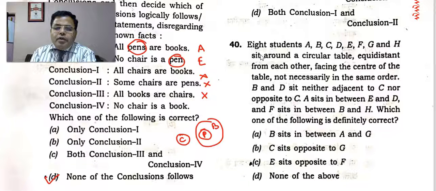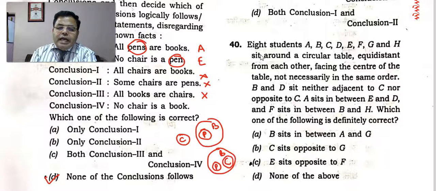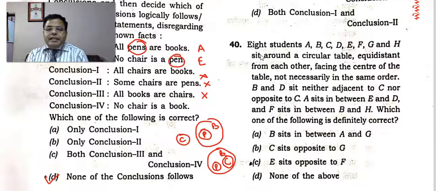No chair is a book. You can say this is correct, but it is also possible, in another Venn diagram, that book is there, pen is there, right? And chair can be here also. In that case also, we can say no chair is a pen, that is correct. But here no chair is a book is not correct. So with either possibility, the 4th statement is also wrong, and therefore no conclusion follows.